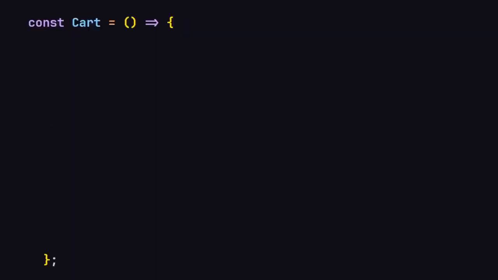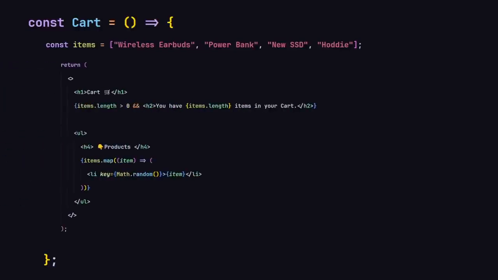Here is another example. I have a cart component, and now inside this cart component, I have my groceries. And now here I'm going to be checking if groceries.length is greater than 0, and then we are going to be displaying this UI. But if that is not the case, like if we don't have any content inside the groceries list, then it's not going to show us anything. So without wasting any time, now let's get into the coding.